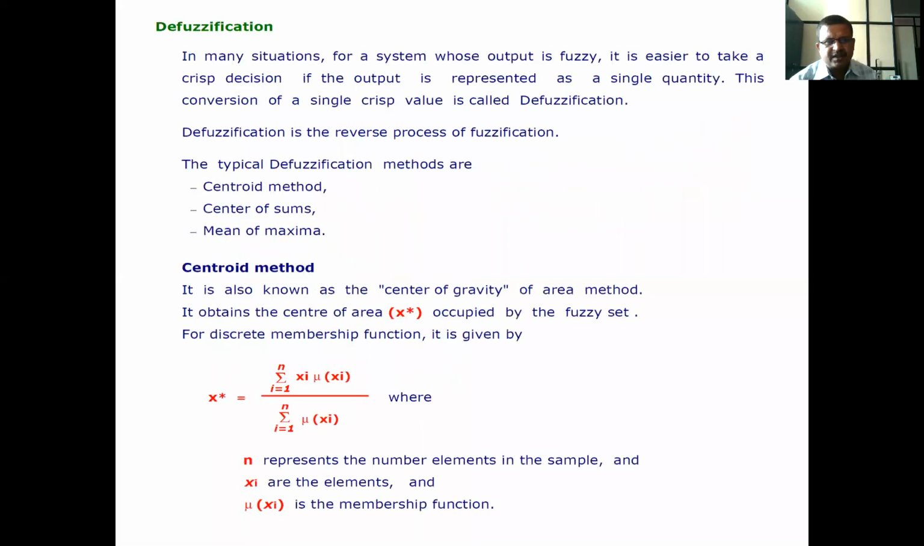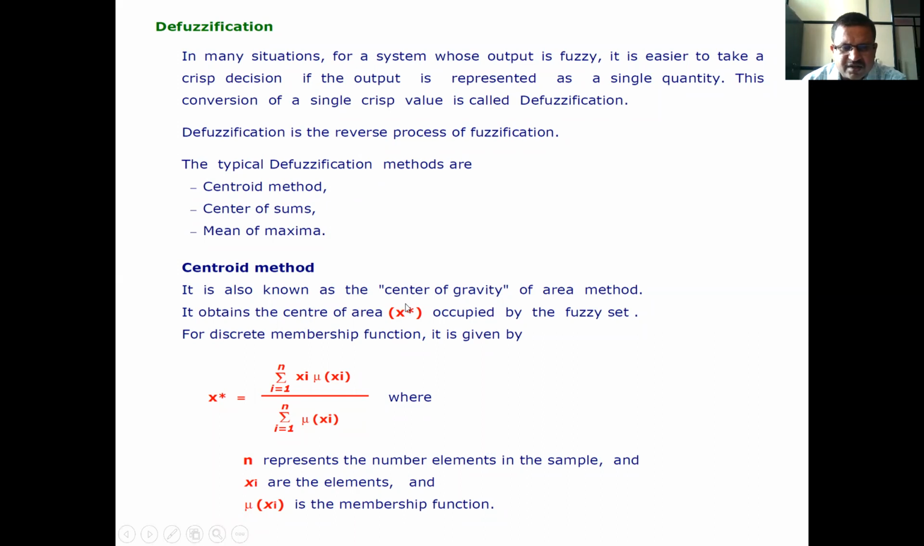Now defuzzification. In many situations for a system whose output is fuzzy, it is easier to make a crisp decision if the output is represented as a single quantity. This conversion to a single crisp value is called defuzzification. Defuzzification is the reverse process of fuzzification. The typical defuzzification methods are centroid method, center of sums, mean of maxima. The centroid method we will see.